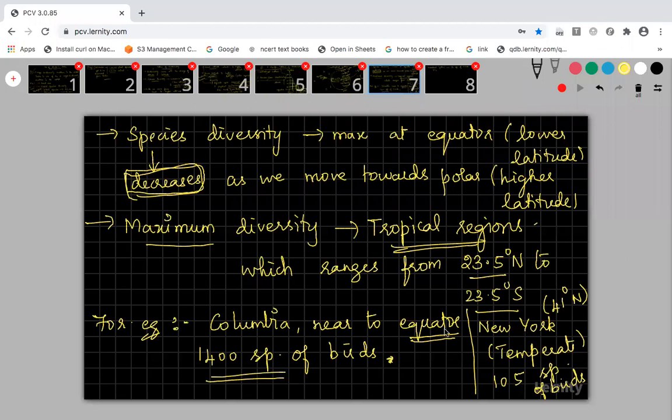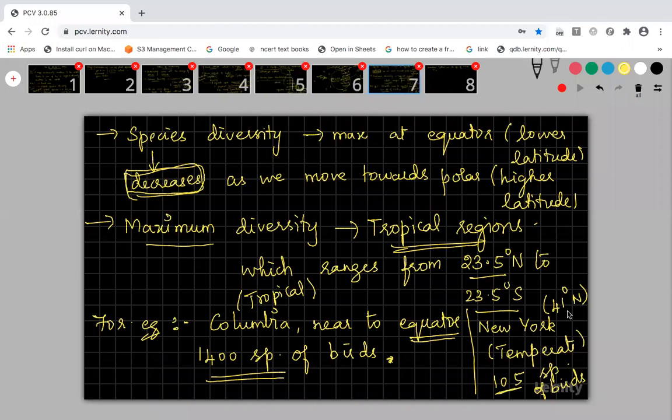Next to the equator is the tropical region. So near the equator, Colombia is located in the tropical region. In the tropical region, the number of species of birds is 1400. Next to tropical, leave the subtropical. Subtropical is just between tropical and temperate. So next to tropical is the temperate region. There are 105 species of birds.